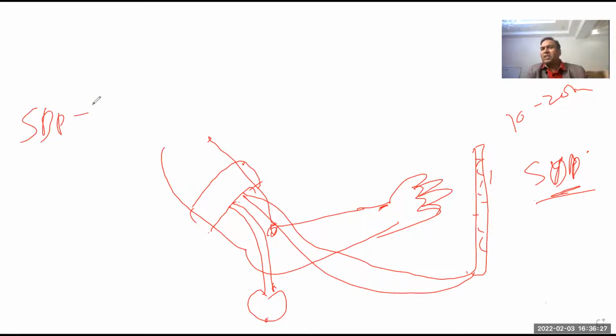Then you will continuously keep on releasing. The sound will keep on increasing in intensity. Then slowly it will start decreasing. It will become muffled, and then one point will come when you stop hearing the sound, and that gives you the diastolic blood pressure. And this is how you will measure blood pressure in the patient.